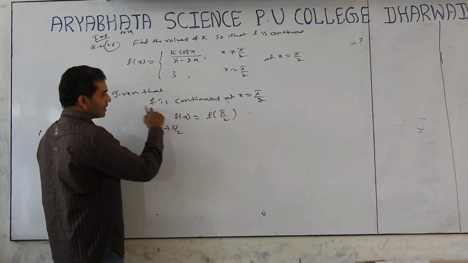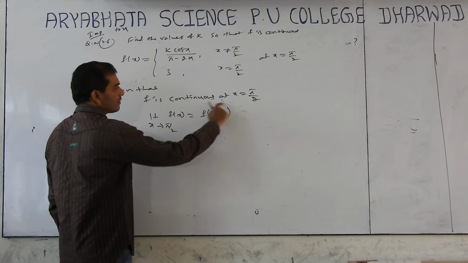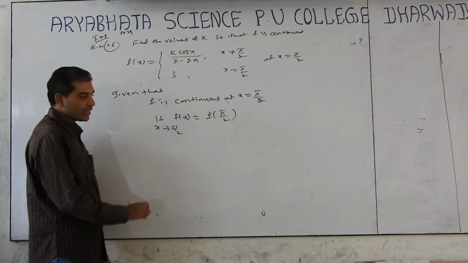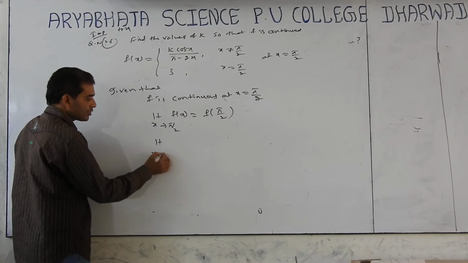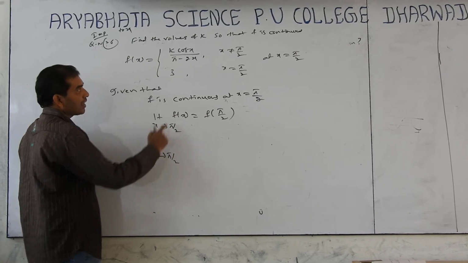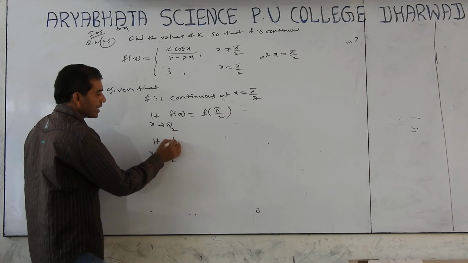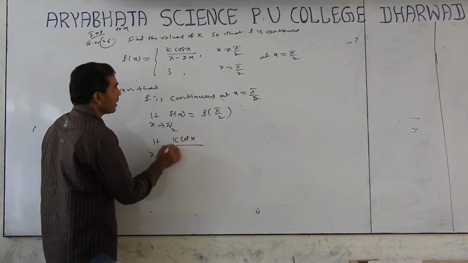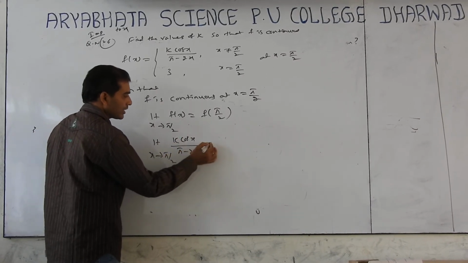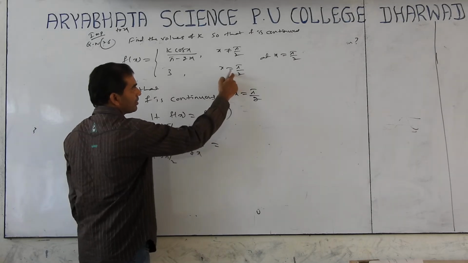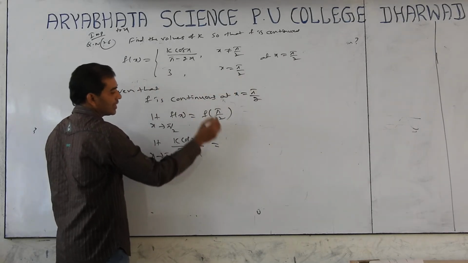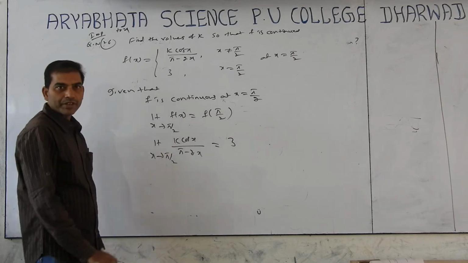This is the limit value and this is the function value. Limit of x tends to pi by 2 means x not equal to pi by 2, so k cos x by pi minus 2x. F of pi by 2 equals 3.